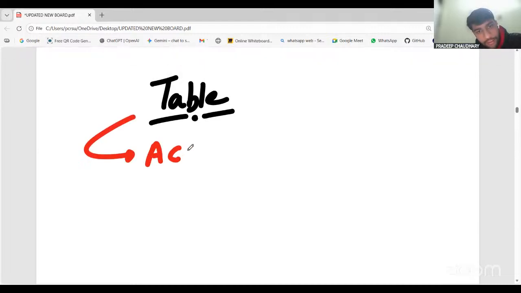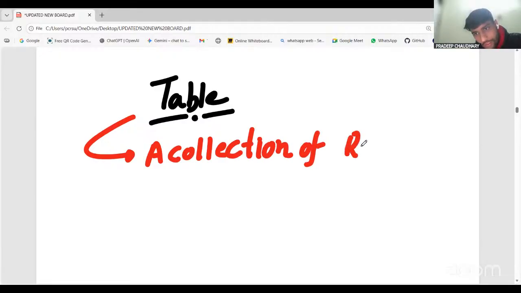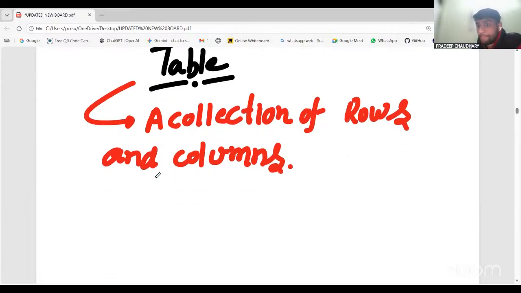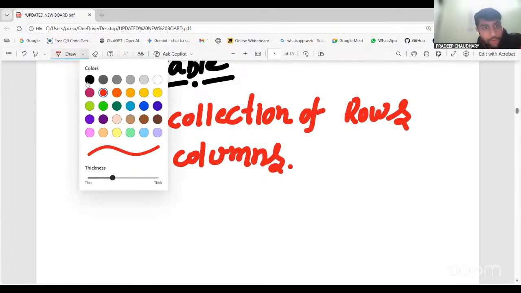A collection of rows and columns, right? What is this row and column? What do you understand by this row and column? Do you know what is this row and column?